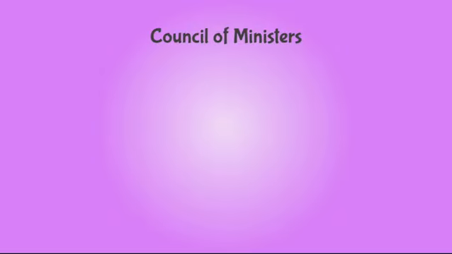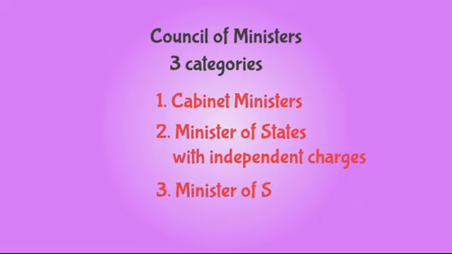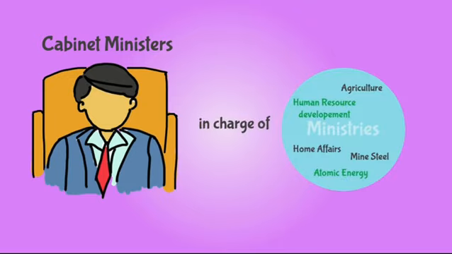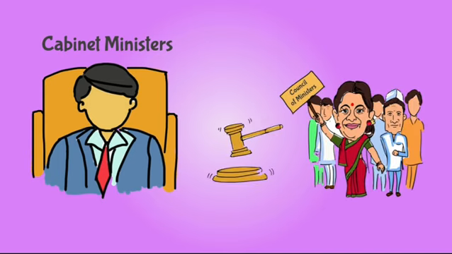Well, no. The Council of Ministers is ranked in 3 categories: Cabinet Ministers, Minister of State with independent charges, and Minister of State. Cabinet Ministers are usually top-level leaders of ruling party or parties who are in charge of major ministries. Cabinet Ministers meet to take decisions in the name of the Council of Ministers. Thus, the Cabinet is the inner ring of the Council. The decision of the Cabinet is binding on all ministers.